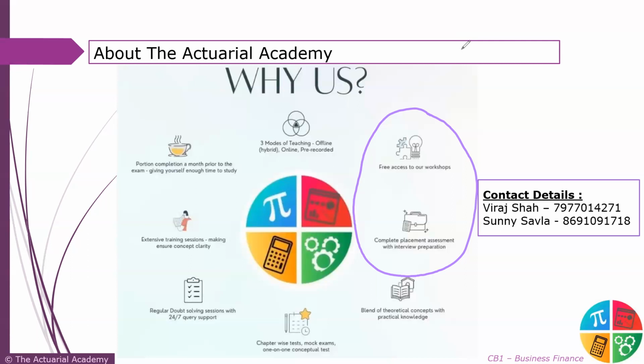So we can help you in getting internships. We can help you in getting a full-time place at any other company that you require, and we can also ensure that we help with your interview preparation, so that you can end up getting a good job or a good placement. That is the benefit you will get in joining Actuarial Academy. Along with the CB1 benefits and studying, this is the extra thing that we provide.